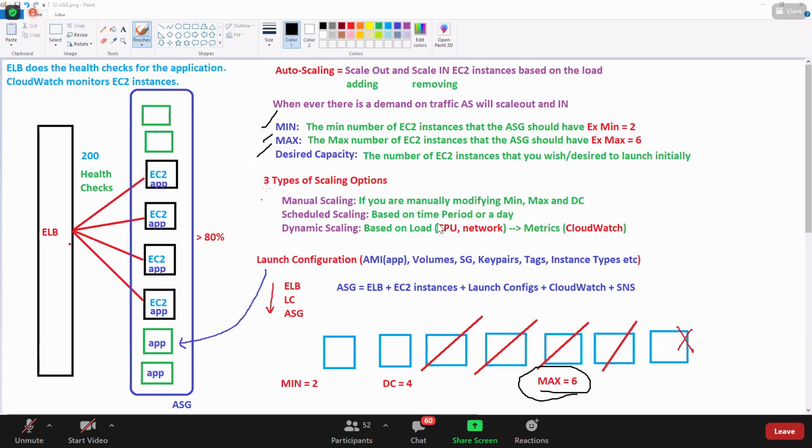And you also know that we have three types of scaling options: manual scaling, schedule scaling, dynamic scaling. What is manual scaling? If you are manually modifying minimum, maximum, desired capacity, that is called manual scaling. Schedule scaling meaning based on a particular period of the day. Dynamic meaning based on the load, like we have CPU, network, whatever metric that you wish to select, and then based on that, dynamic scaling will happen.